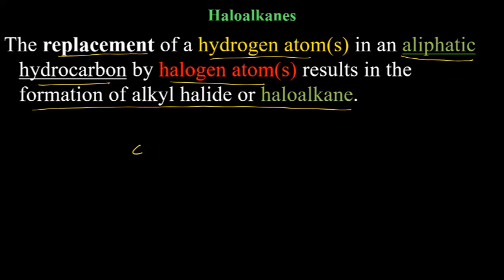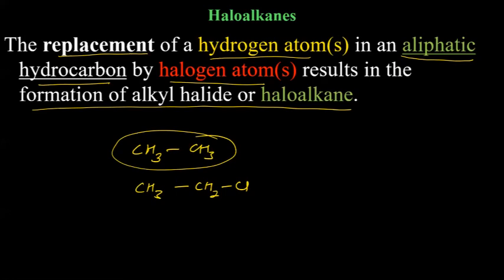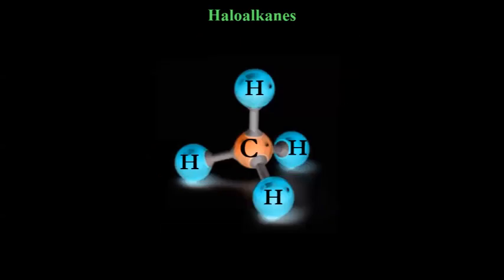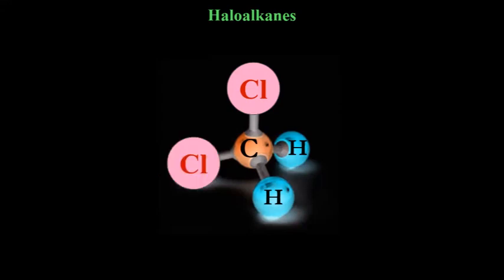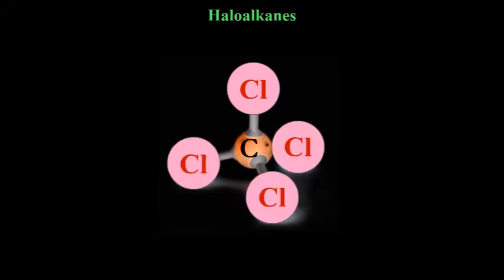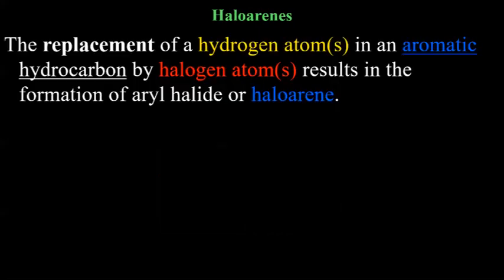So if you have CH3, you replace one hydrogen by chlorine, so it becomes haloalkane. Aliphatic compound, hydrogen replaced by halogen. For example, here it is methane, and one chlorine can replace hydrogen, or two chlorines replace, three, four. These are haloalkanes. Depending on how many halides there are, we will call them di, tri, tetra, etc.